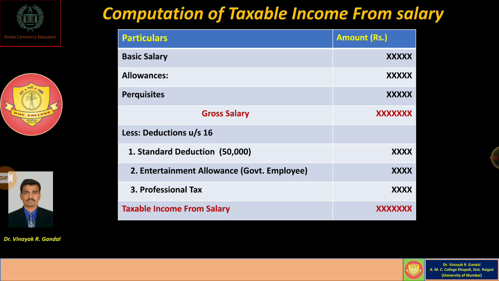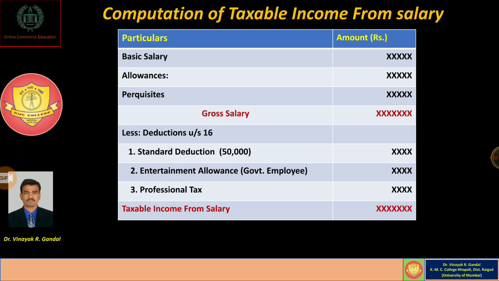In the case of an employee working in a private company, the entertainment allowance is not exempt from tax, or is subject to certain conditions. So we must understand the tax treatment of entertainment allowance in the case of a private employee also. The third deduction which the assessee gets under salary income is called professional tax. Okay.